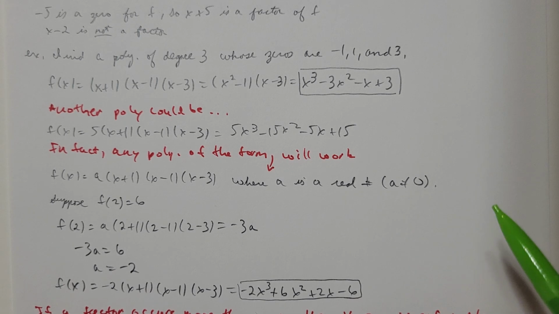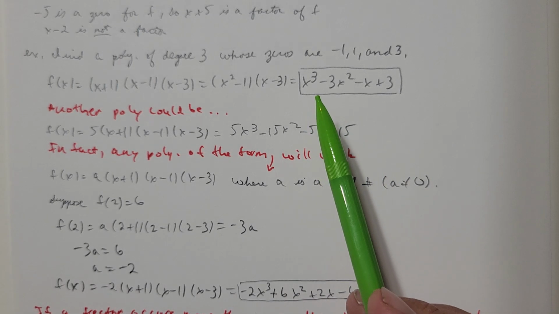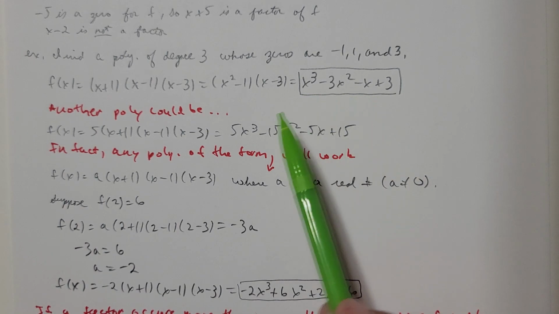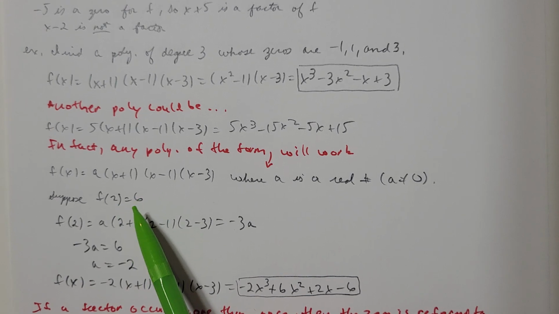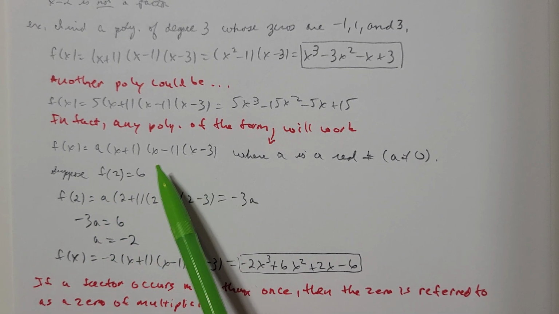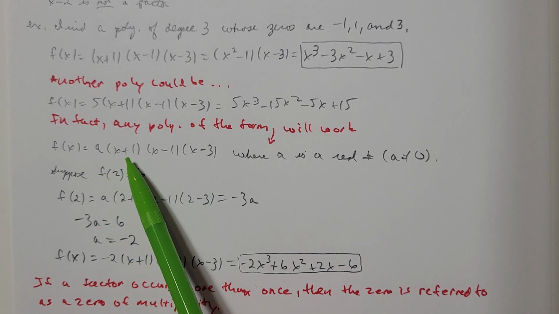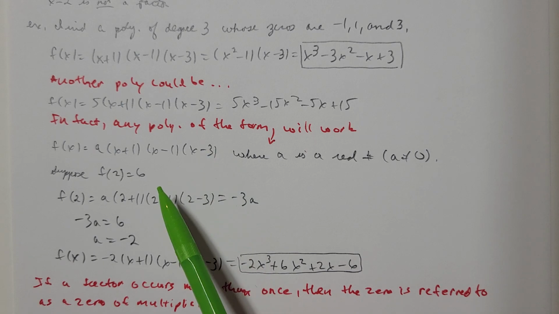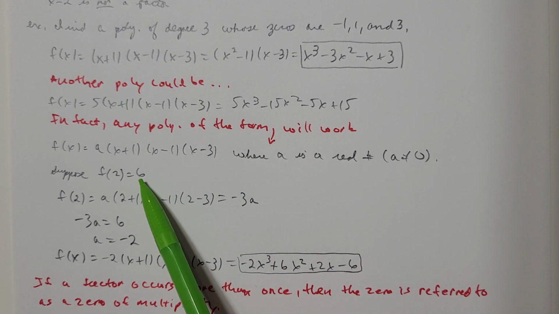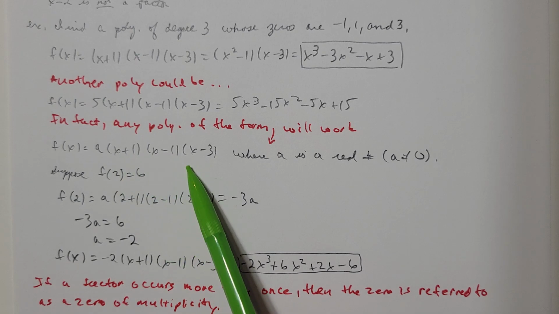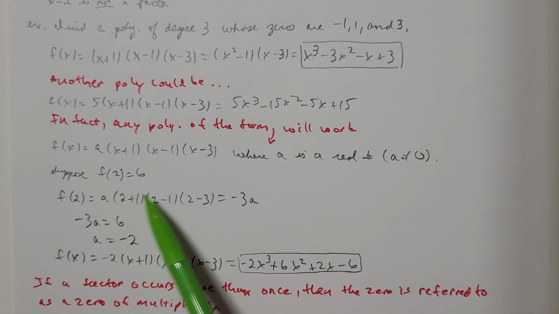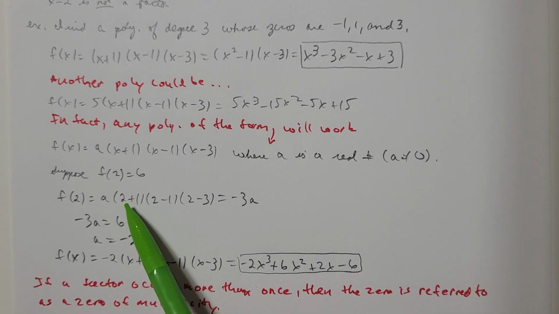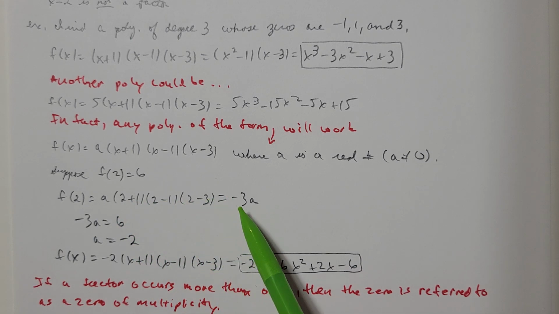And by the way, in these situations, it's going to be most convenient for us to just let the a value be 1, although a can be any number. But f of 2 is 6. Well, I'm going to start by using this form, f of x equals a times x plus 1 times x minus 1 times x minus 3. F of 2 is 6. So f of 2 means that where I see x, I'm going to replace that with 2. So I got a times 2 plus 1 times 2 minus 1 times 2 minus 3. That'd be a times 3 times 1 times negative 1, which is negative 3a.